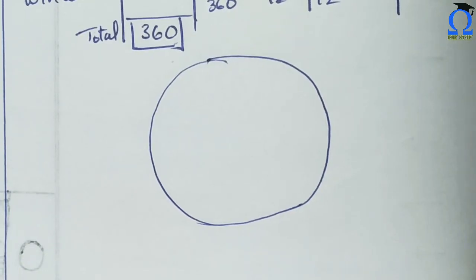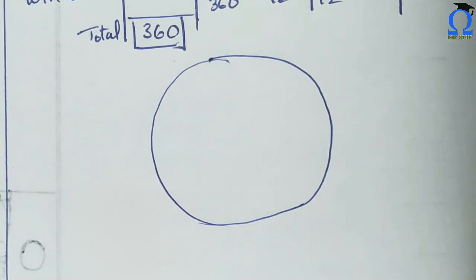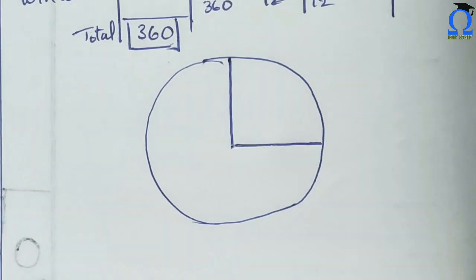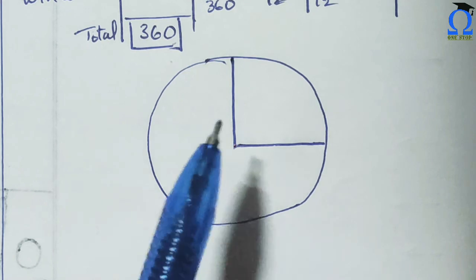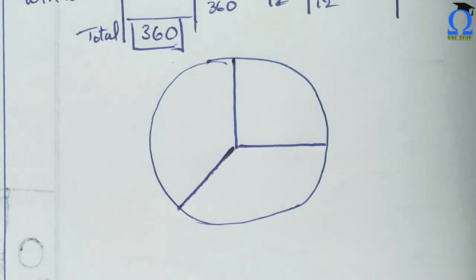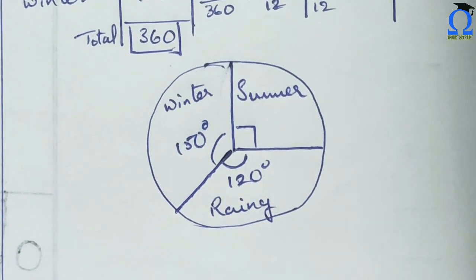Now we will draw the pie chart like this. We will have to draw a circle of any radius, and then first of all we will draw the angles, any one angle. Like I'm taking the 90 degree here. Okay, so this will be for the part of summer, and then take any line and take any one line here and draw the 120 degree angle. Okay, so the other one will automatically be 150 degree. Therefore this is the required pie chart.